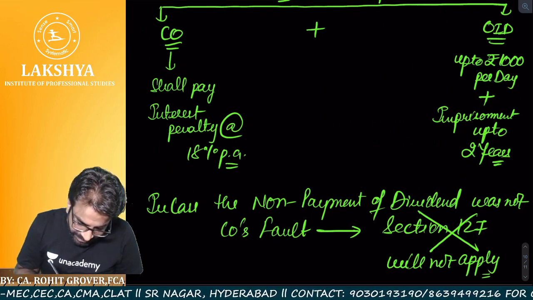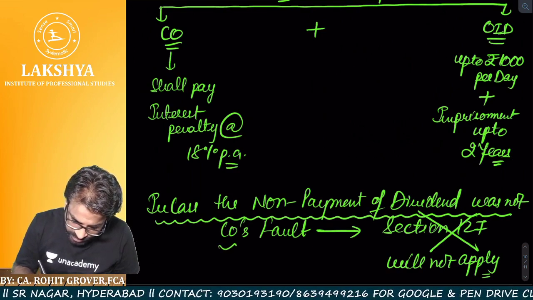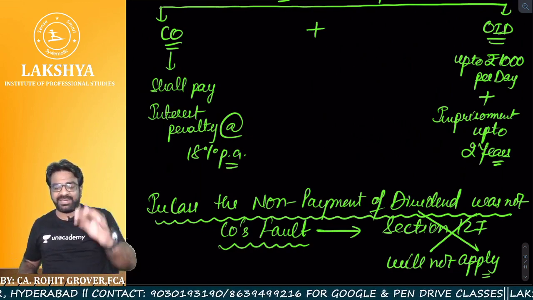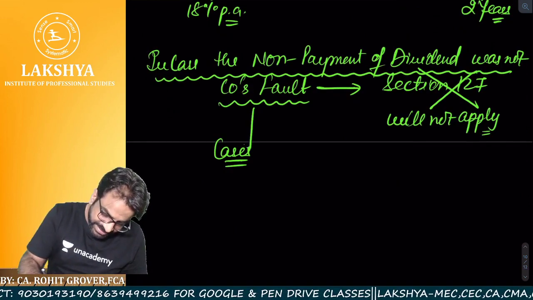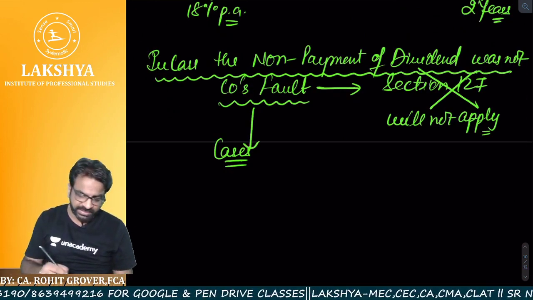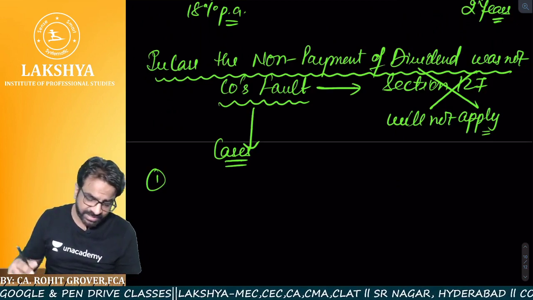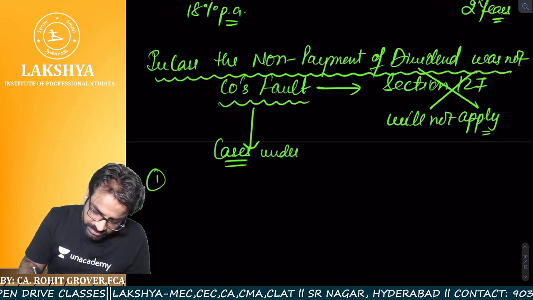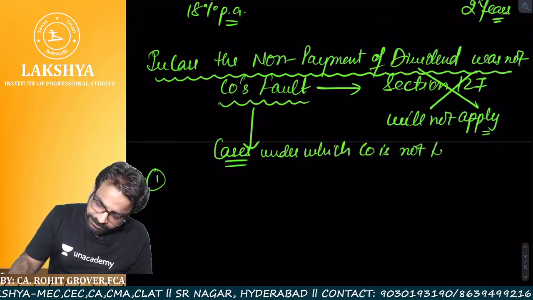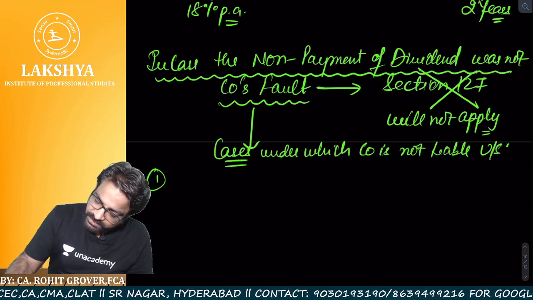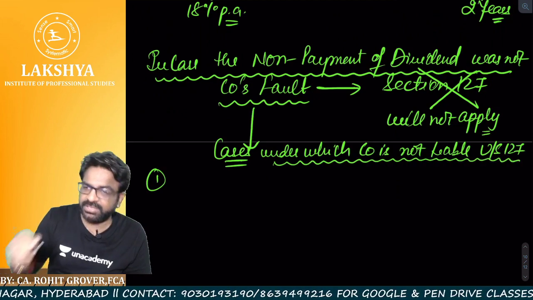But when the non-payment of the dividend was not the company's fault, sir, are there any cases? Yes, there are cases connected with that. Now let me give you the cases one by one. In which cases will the company not be liable? Cases under which the company is not liable under section 127.